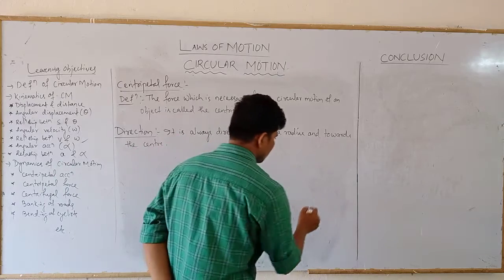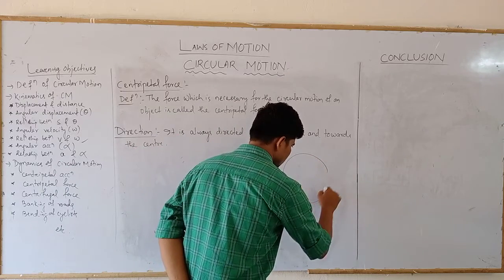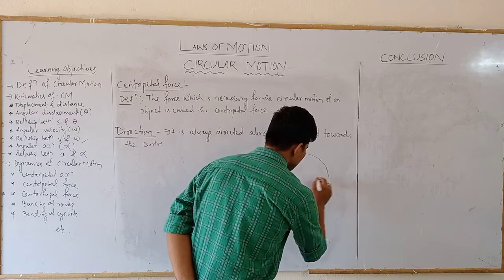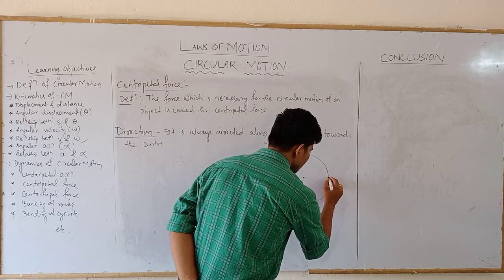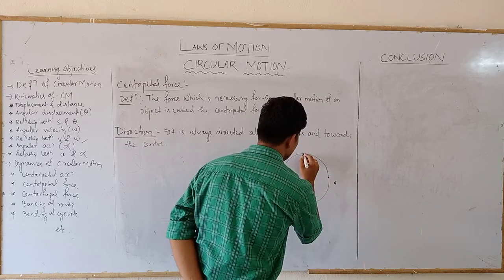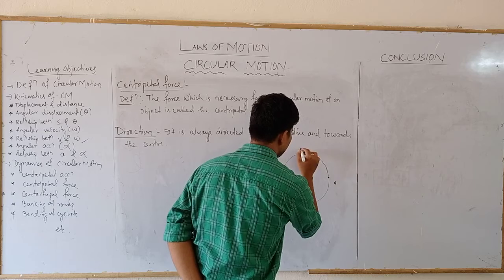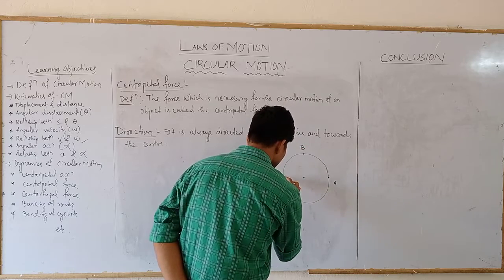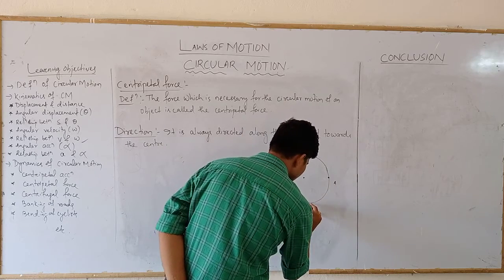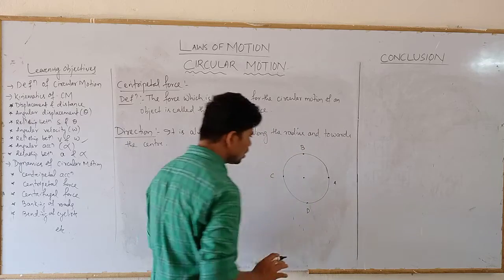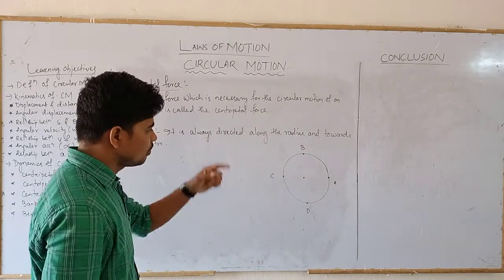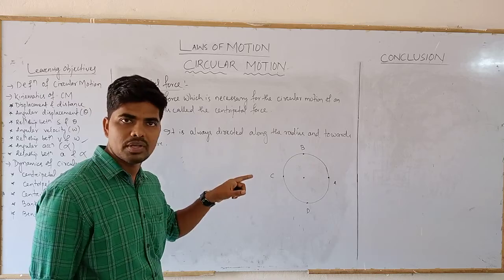Let's see this one. Suppose this is a circular path. This will be the center, and here is a particle at A, and here the same particle at some time at B, here at C, and here at D. Suppose these are four positions of the body circulating in a circular path.